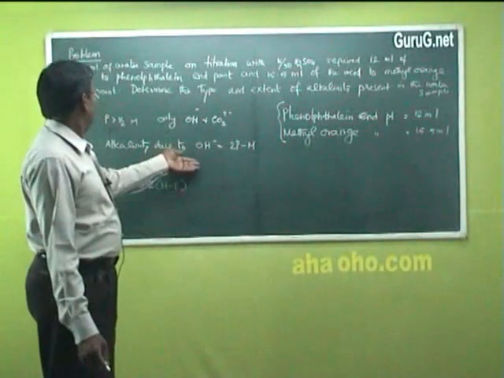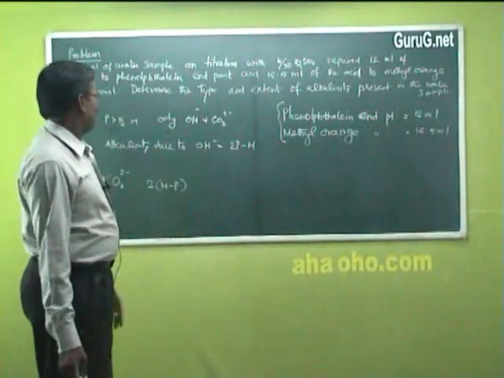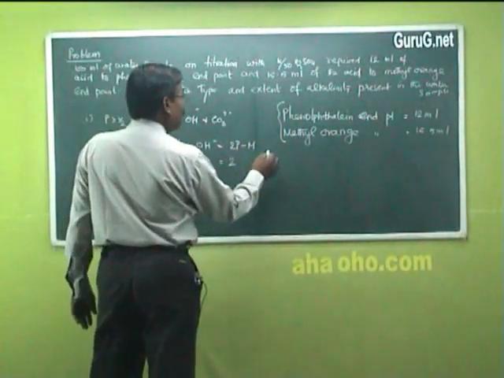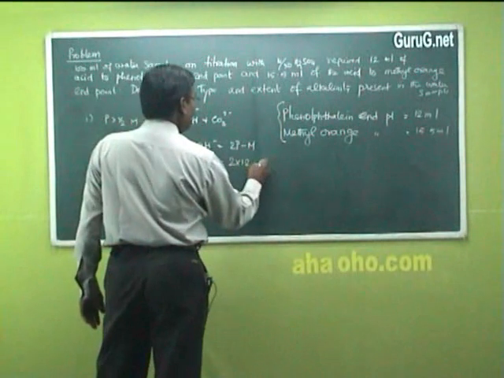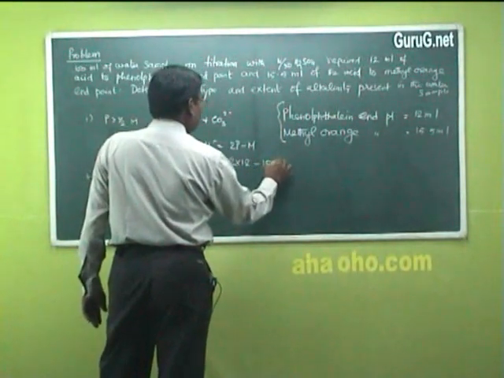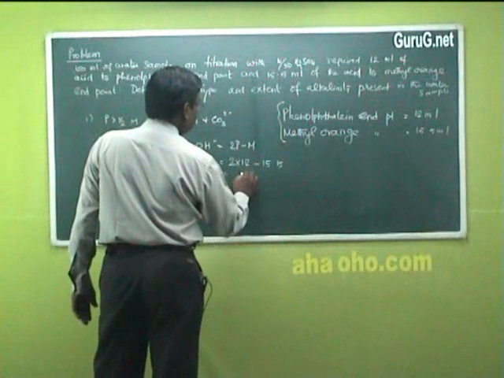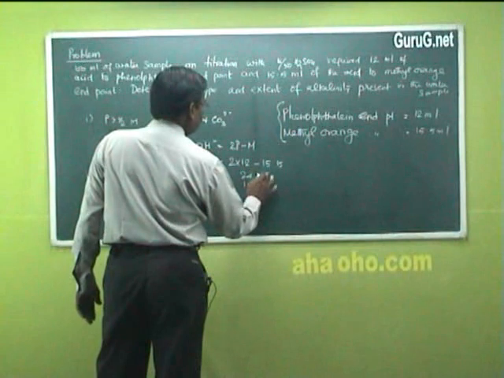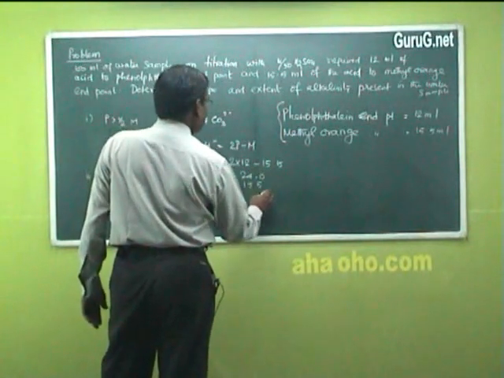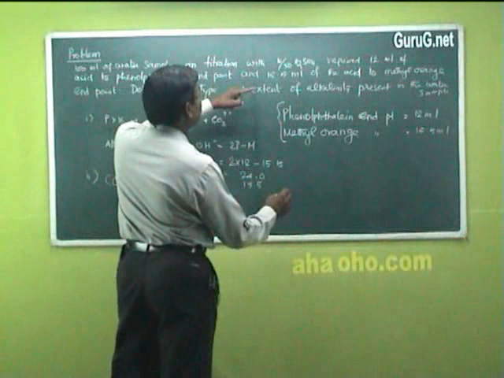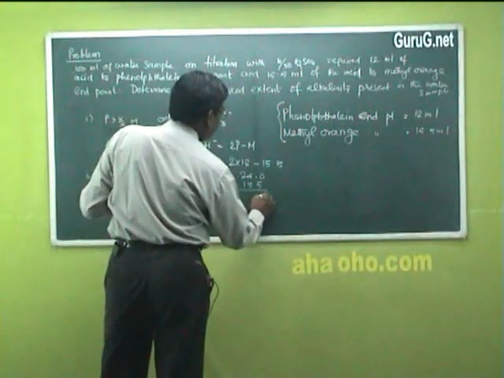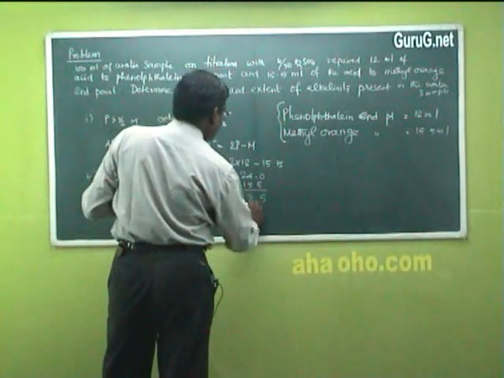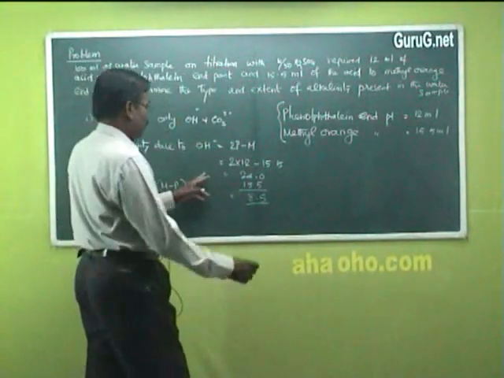And the formula for hydroxide is 2P minus M, 2 into phenolphthalein endpoint 12 minus methyl orange 15.5, that is 8.5 ml.